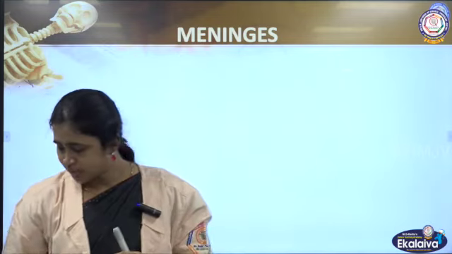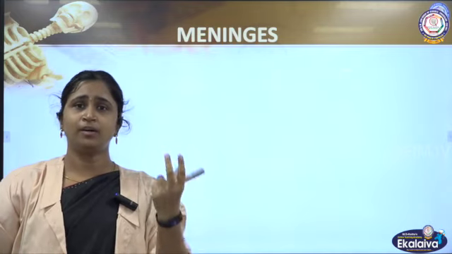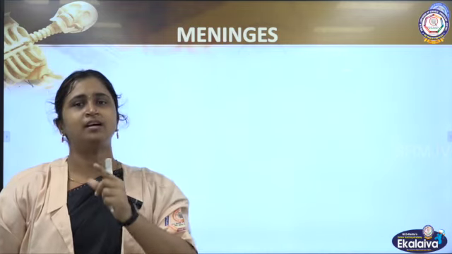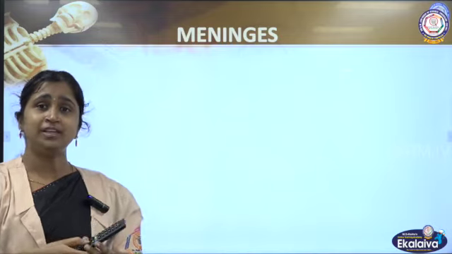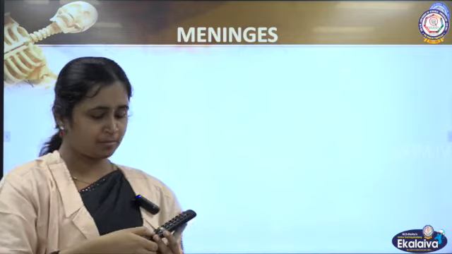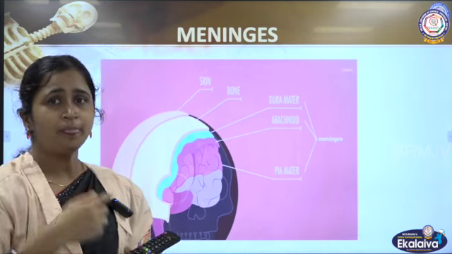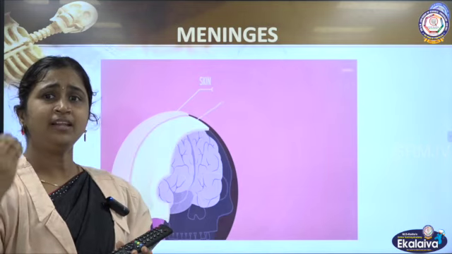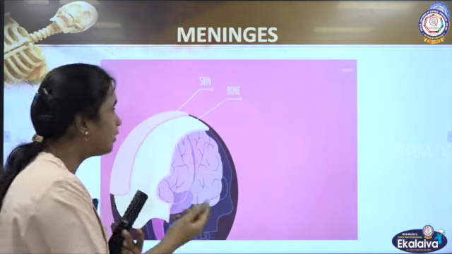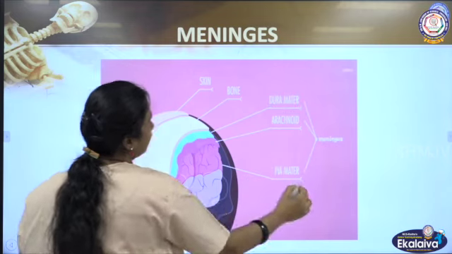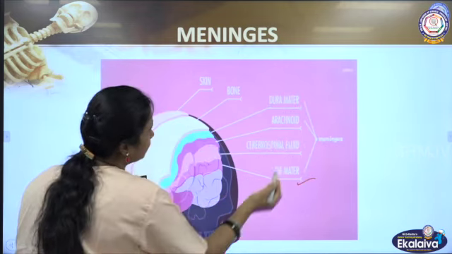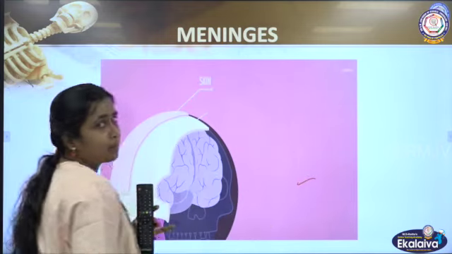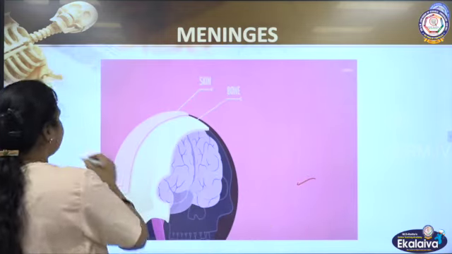So this brain, what are the other coverings? We know skin is a covering, and then there is a skull, the case, the cranium, and then there are 3 other coverings, and that covering you call the meninges. So we will locate where the meninges are. You can see that is the skin, the next part will be the bone, the case, and then next the 3 layers you can see. So what are the 3 layers here? The 3 layers, from inside: pia mater, arachnoid mater and dura mater. You can observe here.